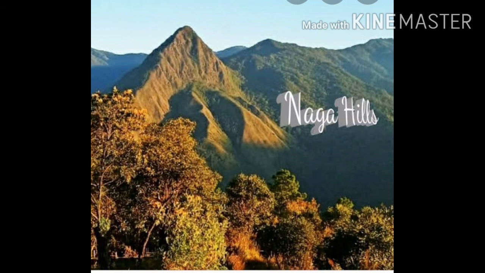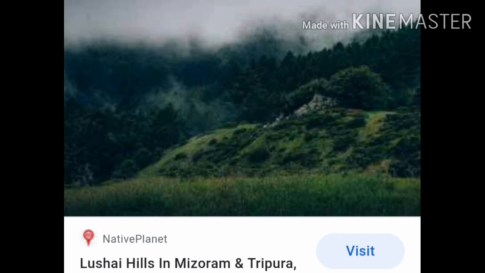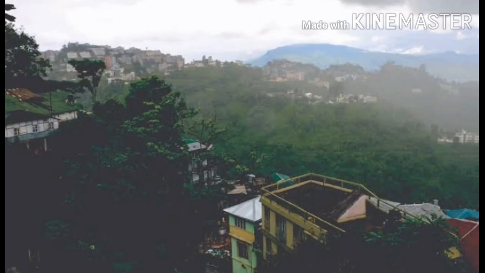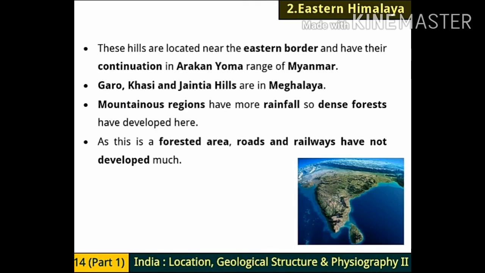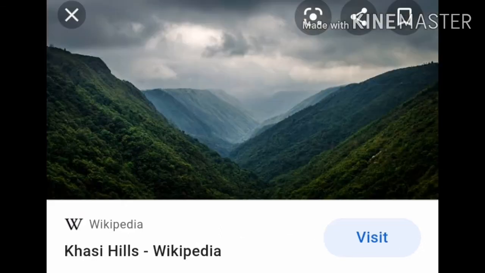See now, these hills are located near the eastern border, eastern Indian border, and have their continuation. They are not stopping over there. They continuously go where? In Arakan Yoma range. Here in Myanmar, this Himalayan range is known as Arakan Yoma range. So, these hills are located near the eastern border in India and have their continuation in Arakan Yoma range of Myanmar. Now see which hills are famous in Meghalaya. So Garo, Khasi and Jaintia hills. These are famous in Meghalaya.